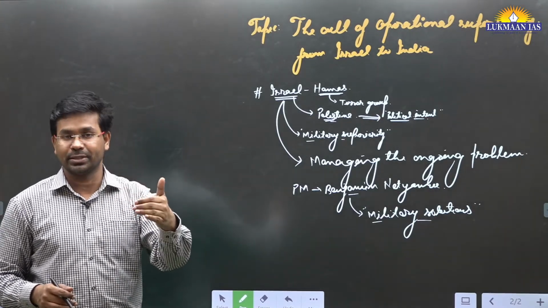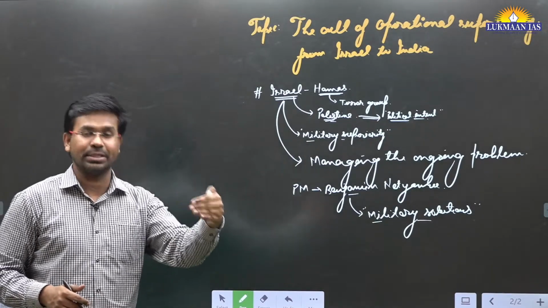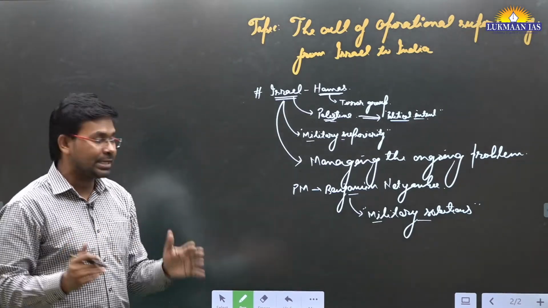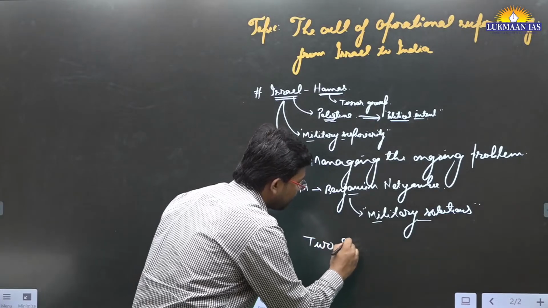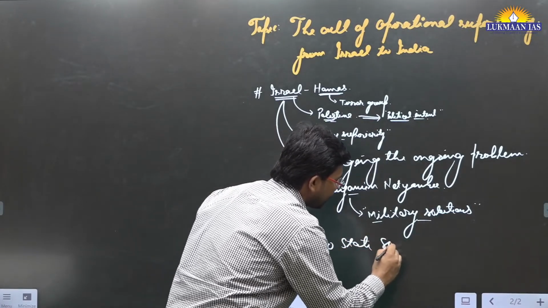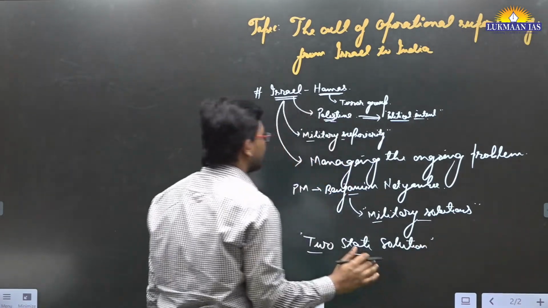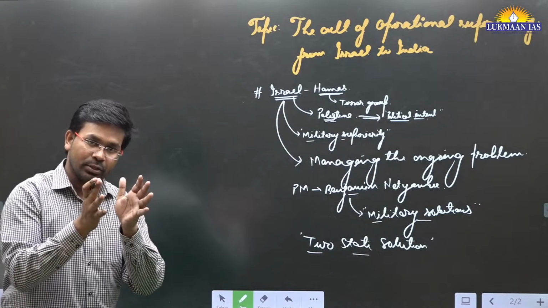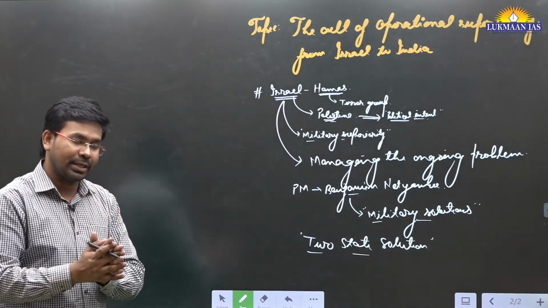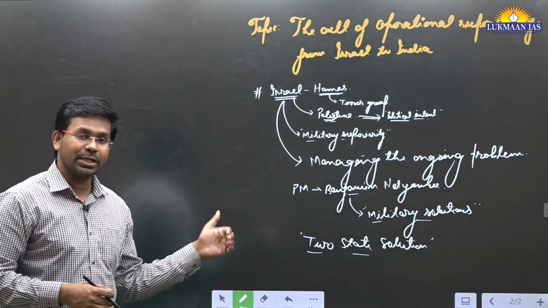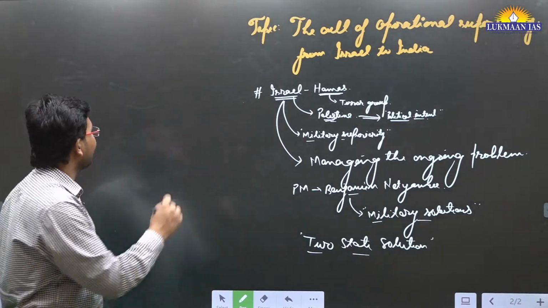only by talks and negotiations, so that the opposing party, the Palestinian people, should be made to sit at a table. Long-lasting peace can be achieved only through a two-state solution. So what is a two-state solution? A two-state solution means Palestine should have its own separate sovereign territory, and Israel should have its own separate sovereign territory. And this is the only viable solution that we see at this point of time. I mean, Palestine and Israel should have their own territories.